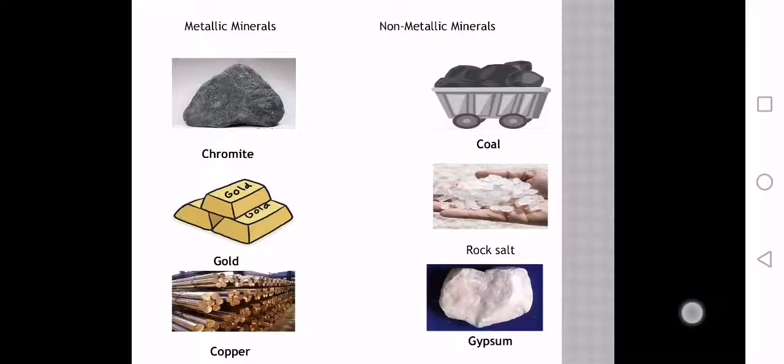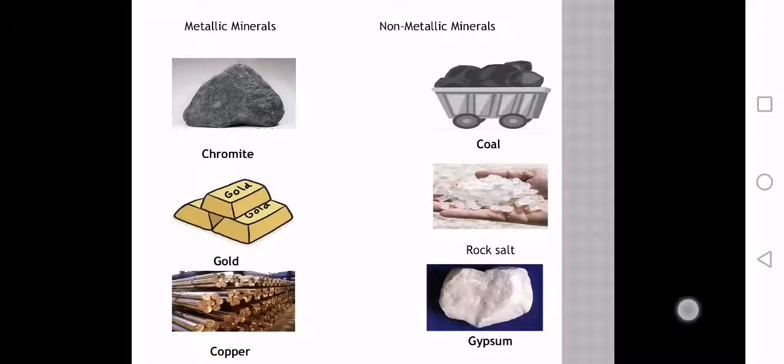Metallic minerals. The first one is the picture of chromite. Class, chromite is used to harden steel, which is utilized to construct bridges, and this is also used in order to make stainless steel. The second one is the picture of the gold, and third one is of copper, which is used to make the water pipes and different electrical appliances.